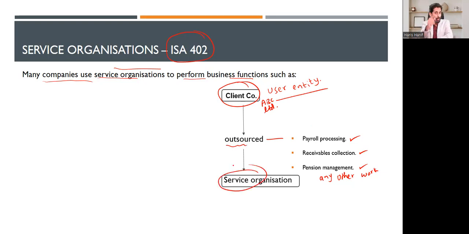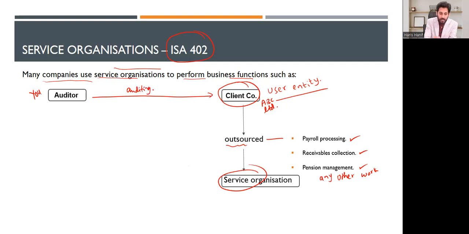Now, who are you? You people are the auditors. You are auditing this client entity, right? And this auditor is called the user auditor. This auditor is called what? User auditor. Now, let's say, for example, you people are the user auditor, right?